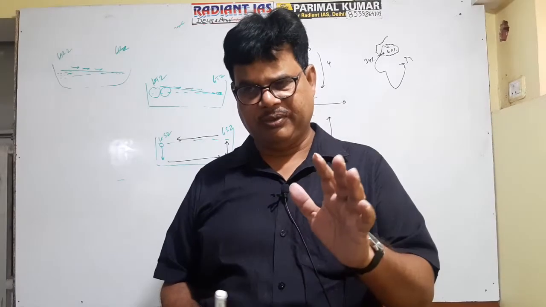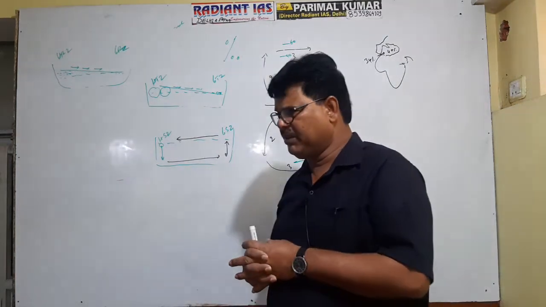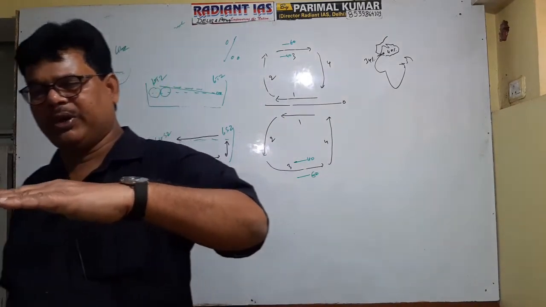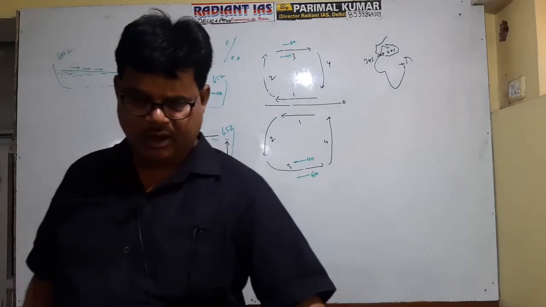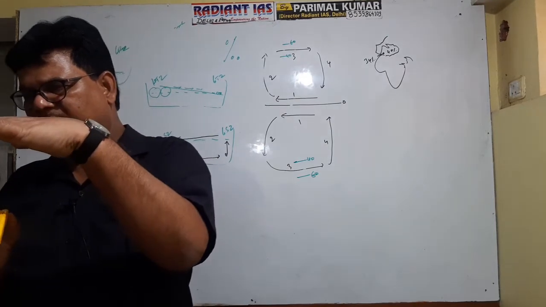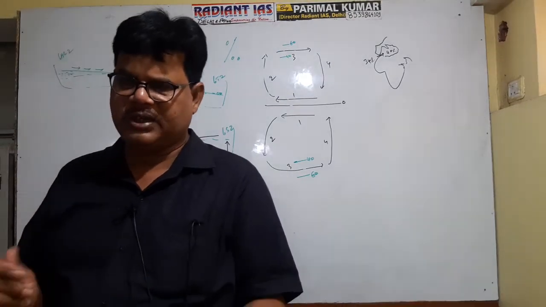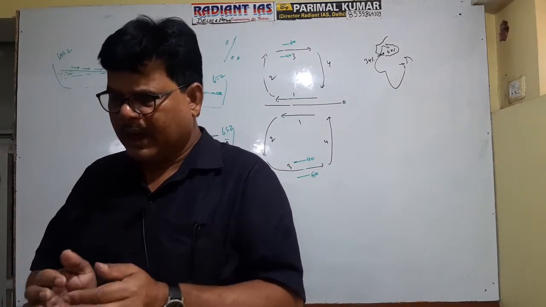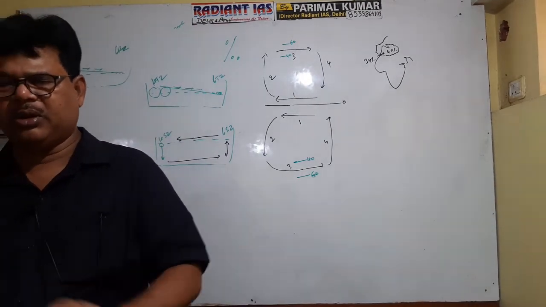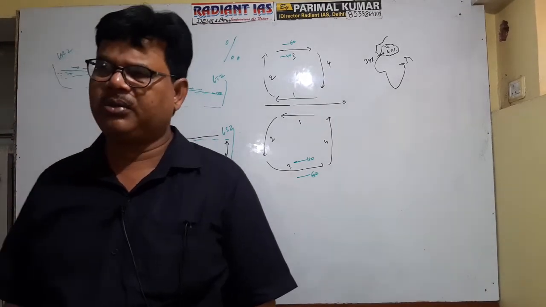Again, see, the friction of the wind, the direction of the prevailing wind, is also an important factor. And at the same time, ocean bottom topography is also relevant, because suppose the water is flowing, the current is flowing over an area where a ridge exists. When it crosses the ridge, it will be branched off. It is clear? This will form a delta-like feature. So bottom topography also influences the oceanic current. And the most important factor is the nature of the coastal area. The nature of the coastal area is the most dominant factor determining the course and direction of the oceanic current.